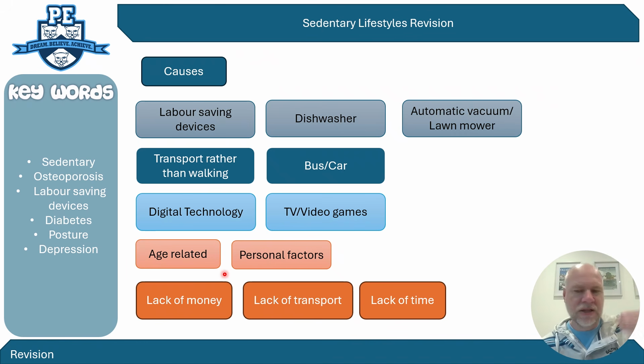What they want to know is the personal factors that can affect it. So if it gives you a particular age group or target group, so young people, age related, it could be gender, it could be ethnicity, it could be disability based. Just try to remember those barriers to participation.